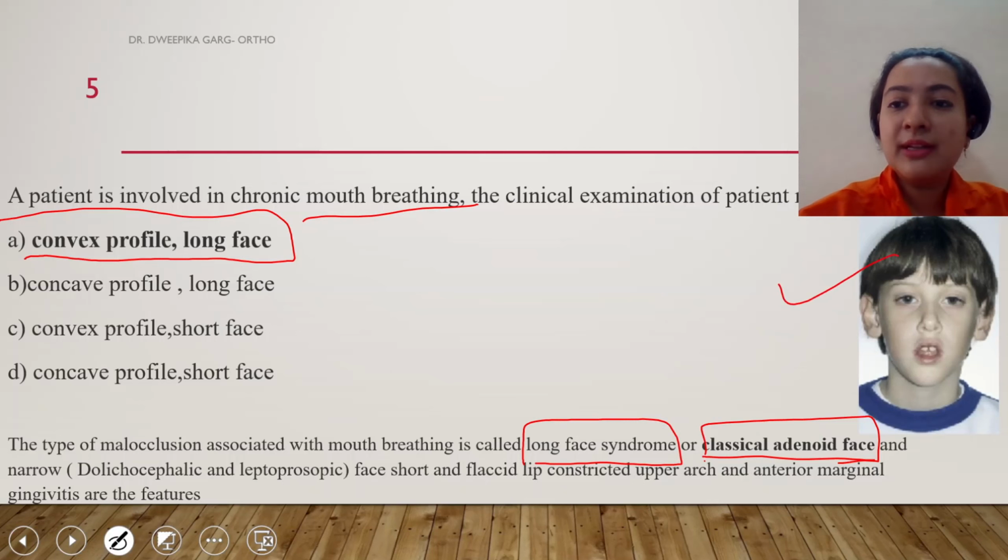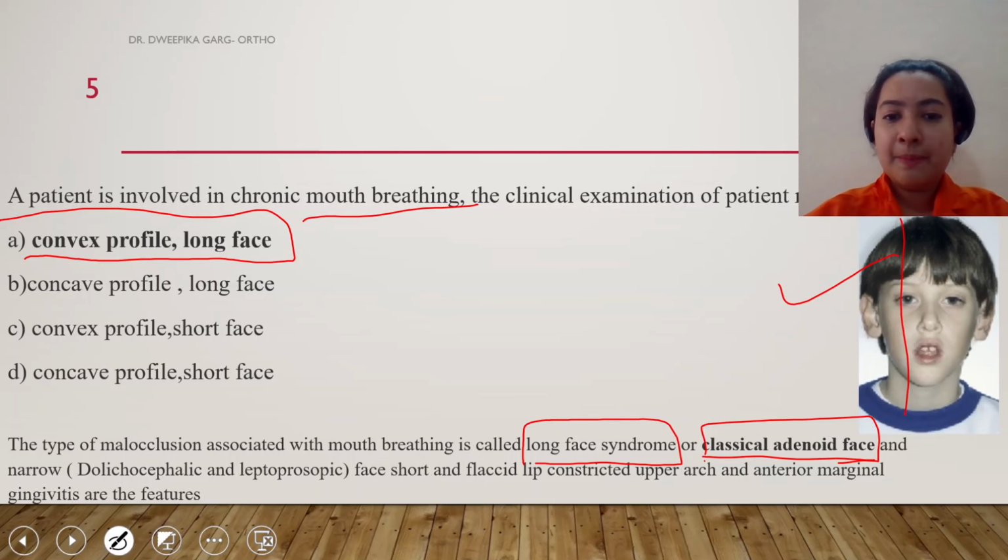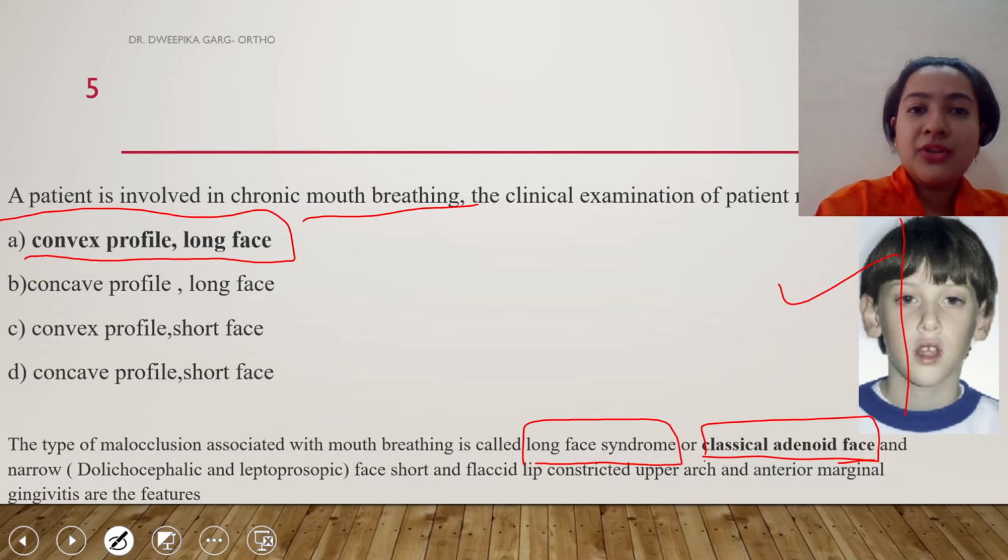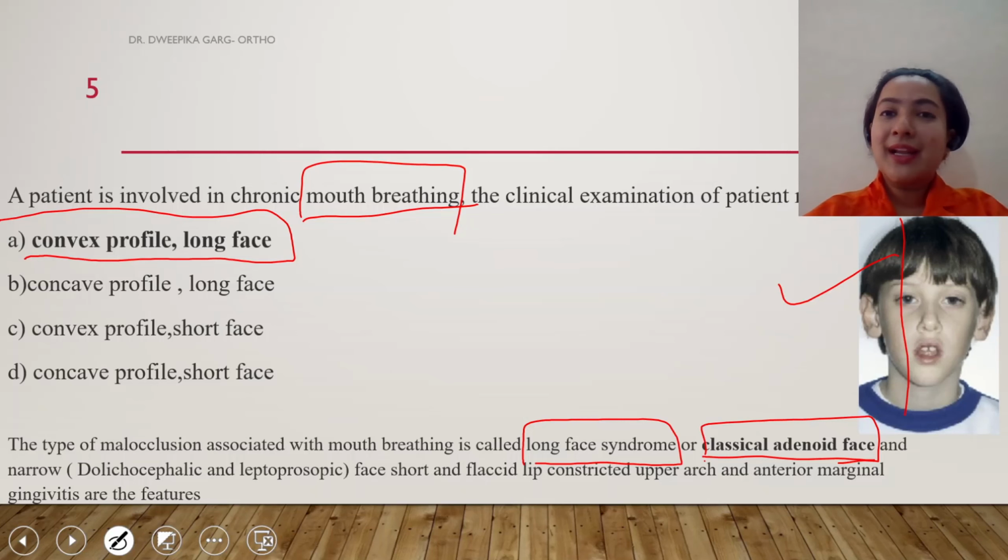This is the typical picture of an adenoid face, where you can see the patient's profile is convex and there is a long face. So, a patient involved in mouth breathing will have a convex profile and long face. So, the correct answer is option A.